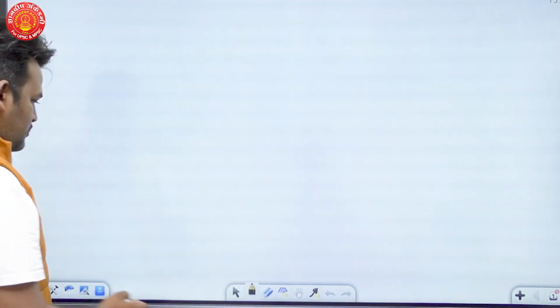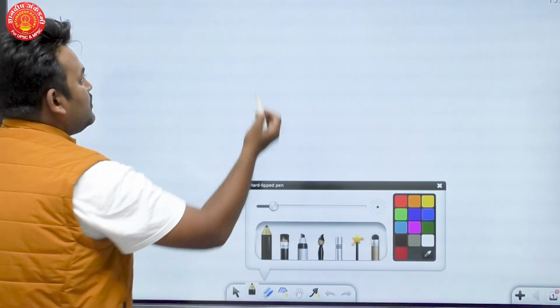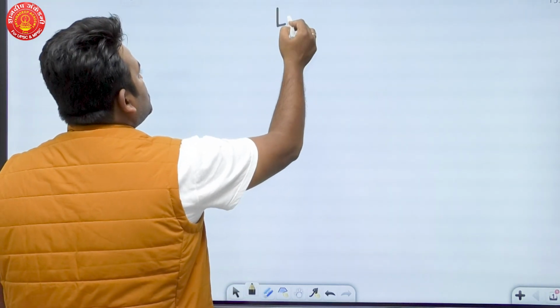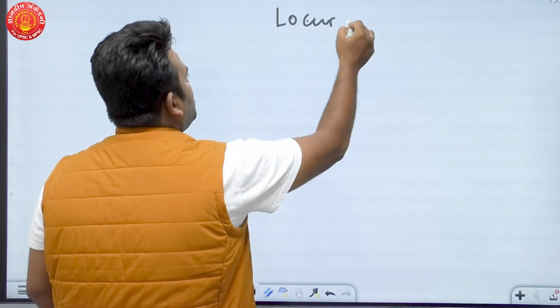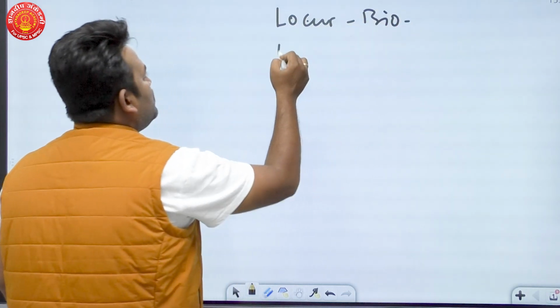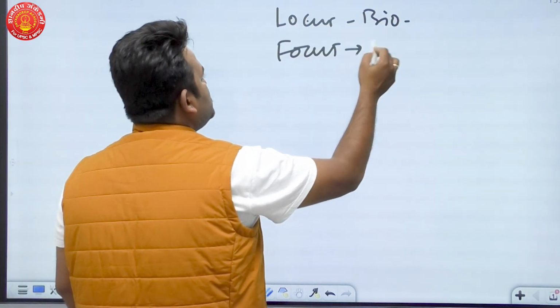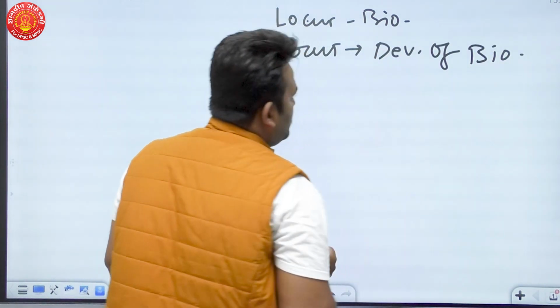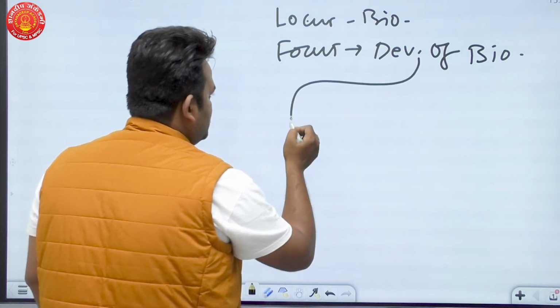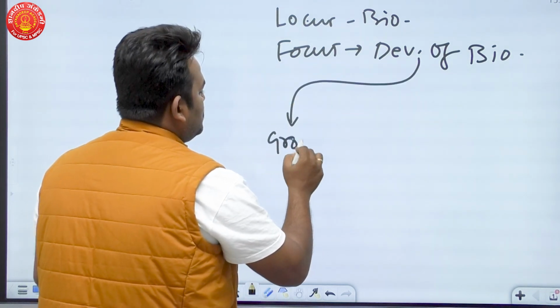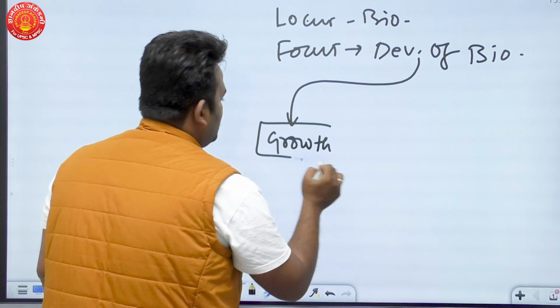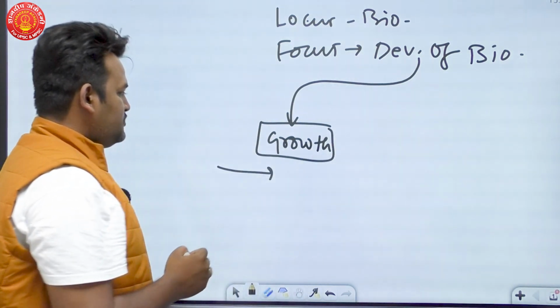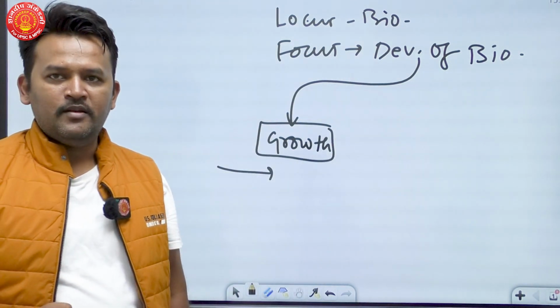When we go towards structure here, locus of this particular question is biotechnology, right? But when we come towards focus, it is development of biotechnology in India, right? In this development, there is a significant growth, and they have asked why India has witnessed this growth in biotechnology.